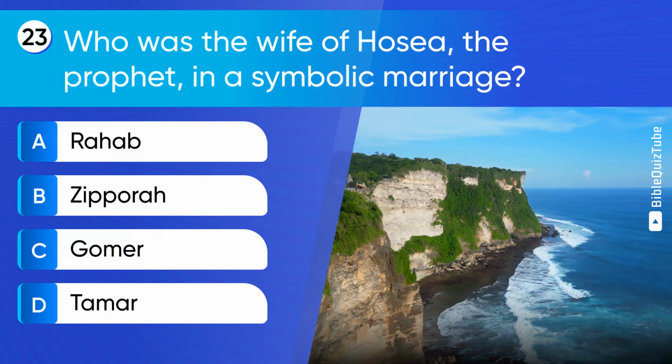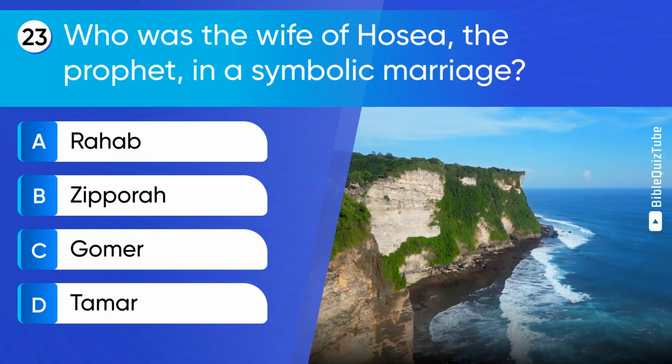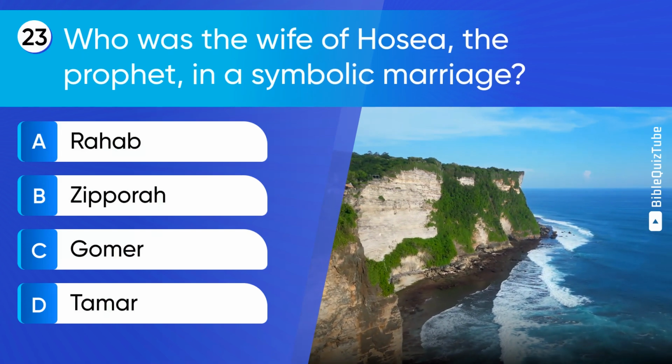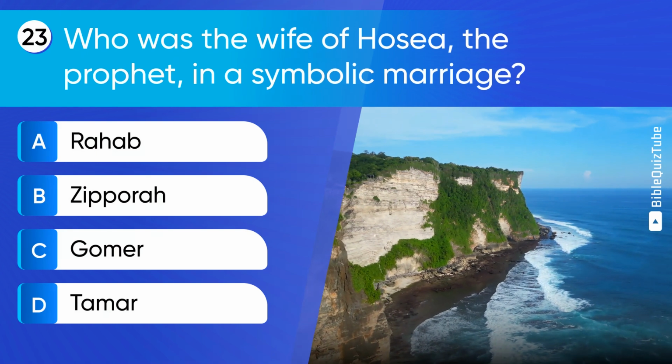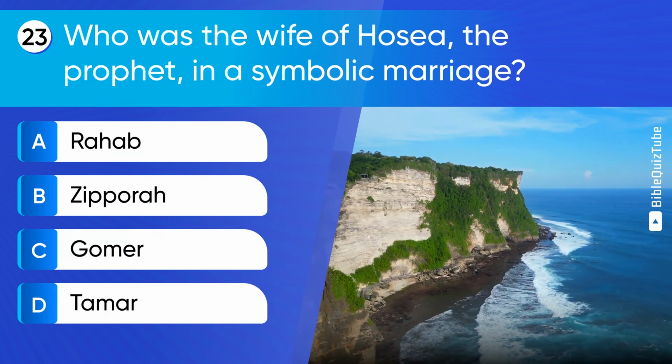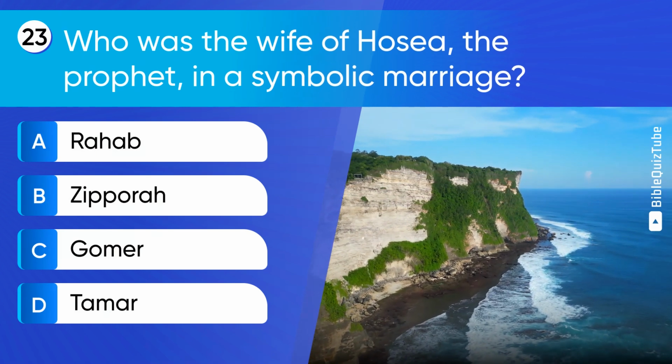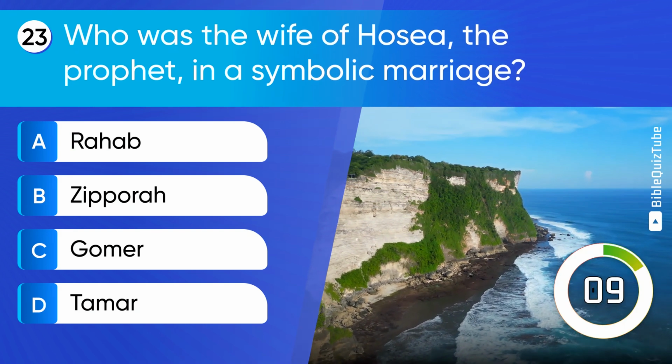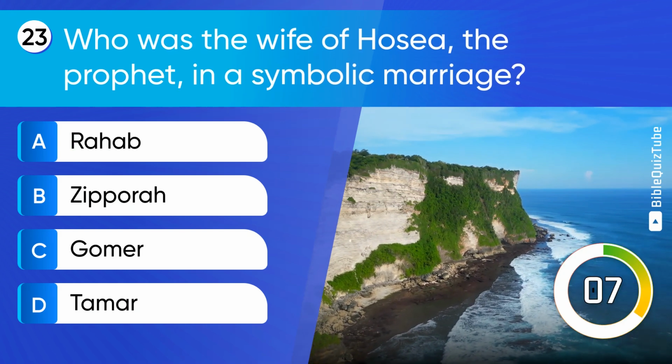Question 23. Who was the wife of Hosea, the prophet, in a symbolic marriage? A. Rahab. B. Zipporah. C. Gomer. D. Tamar.